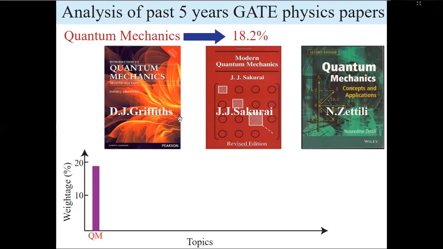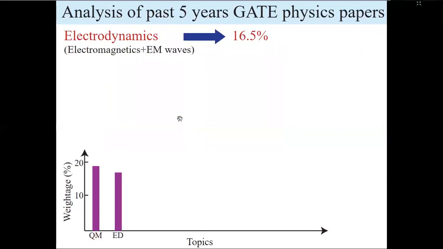Next we'll move to another topic which contributes just after quantum mechanics. It turns out to be electrodynamics, which contributes almost 16.5%. Here electrodynamics means electrostatics, magnetostatics and electromagnetic waves. If I combine quantum with ED, it contributes around 35%, and if you prepare them in a solid way, you can score hugely.